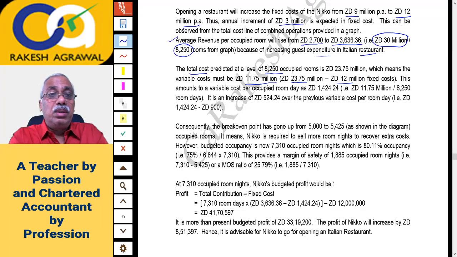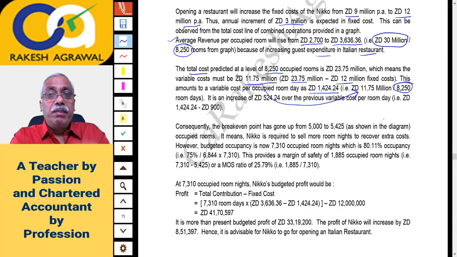So this amounts to variable cost per occupied room day as ZD 1424.24. Now this ZD 1424.24 is calculated as this 11.75 million variable cost divided by 8,250 occupied room days. Are you getting it? Take the zeros correctly, otherwise your answer will go wrong. Alright, 1 million is equal to 10 lakh.